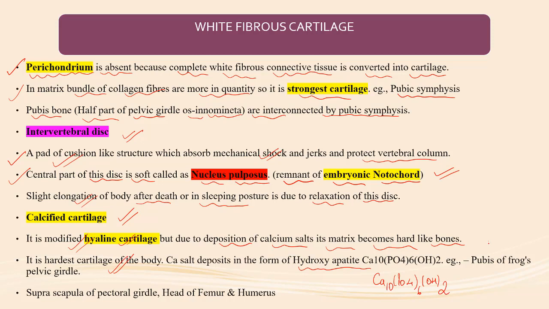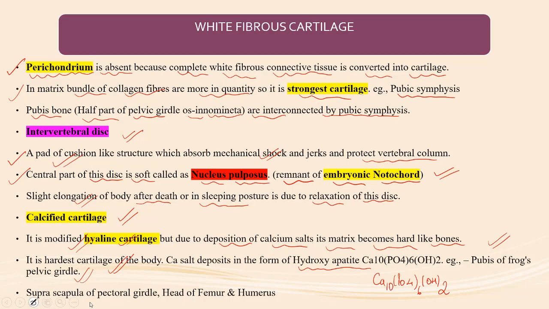Pubis of frogs and pelvic girdle. Calcified cartilage is present in the pubis of frog and pelvic girdle, because of the calcium deposition in the form of hydroxyapatite crystals, which make it like a bone.